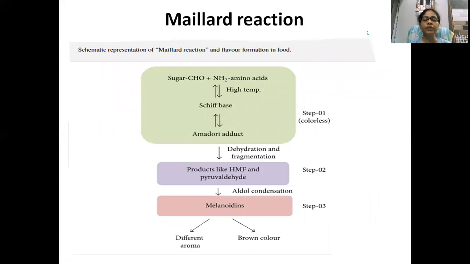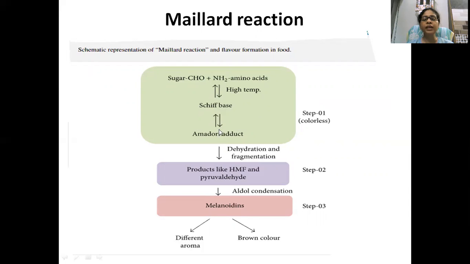That is the Maillard reaction. What happens in the Maillard reaction? You can understand from this picture. In this picture, it has been shown that sugar and the amino acid, sugar and the protein, at high temperature form the Schiff base. After Schiff base formation, an Amadori product adduct is formed. That is step 1, and this product is colorless.